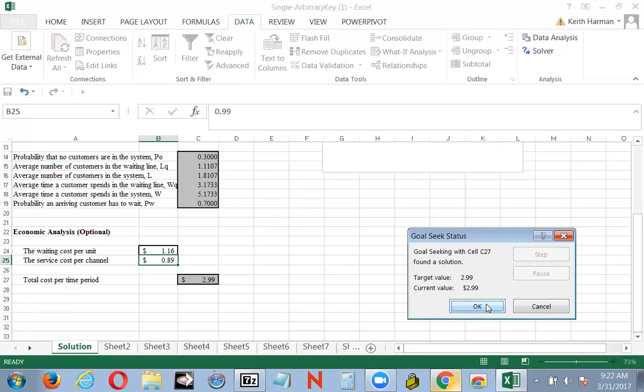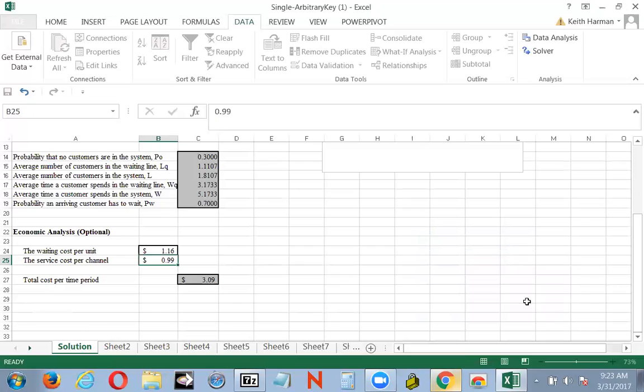Now, if we can assume that we can get the total cost per time period down, it would be worth our while to go ahead and add that second clerk. But let's look at it. And I'm going to depart from the text a little bit and think about some of the practicalities of this. The waiting cost there, and let's see what it does. Let's take it down 10 cents to 106 and see what happens, because we can kind of simulate a goal seek here.